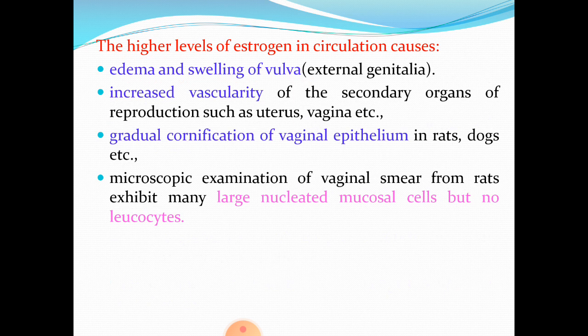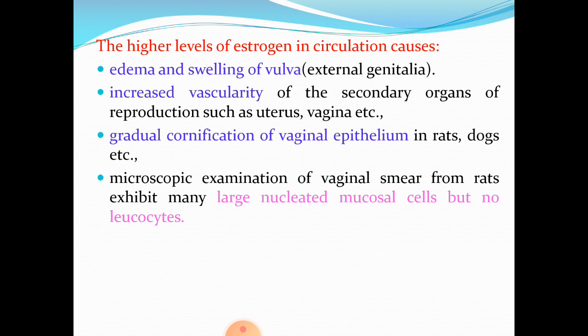is deposition of keratin. Then, at this stage, the microscopic examination of vaginal smear from rats exhibits many large nucleated mucosal cells but no leukocytes.